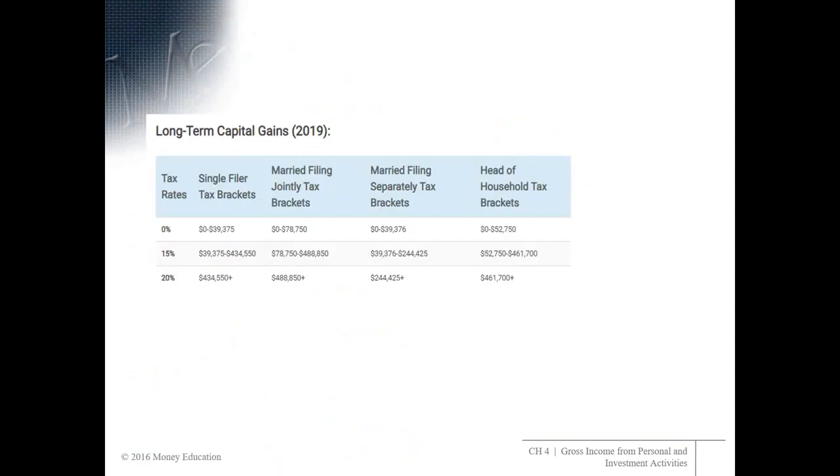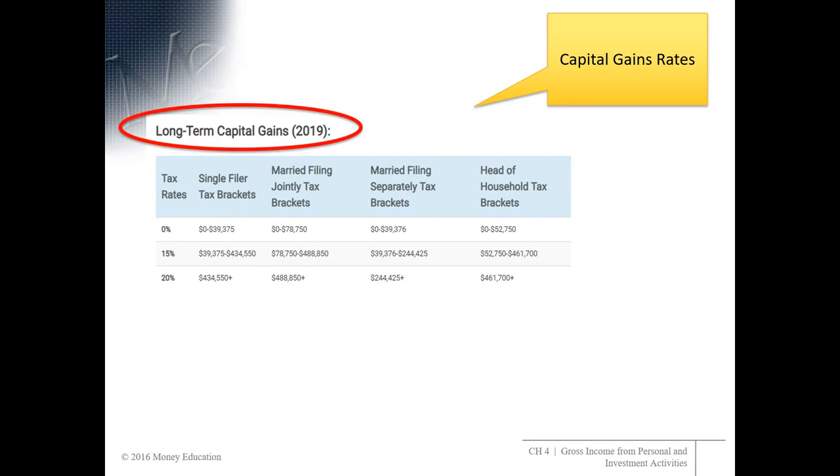Capital gains rates. So we've already looked at tax rates. These were the ordinary rates that we looked at in a prior chapter. But there are also long-term capital gains rates. These are the ones for 2019. Notice that this is long-term capital gains.